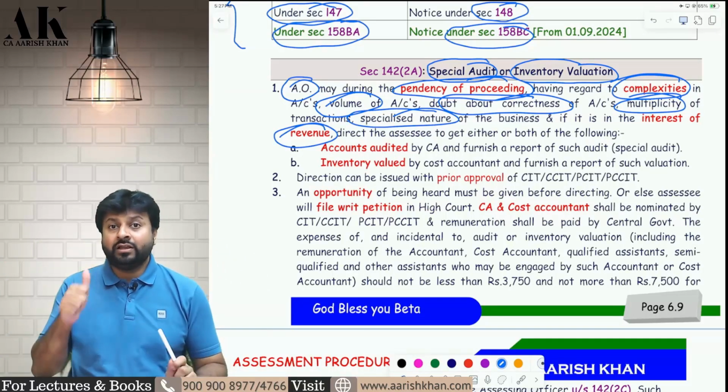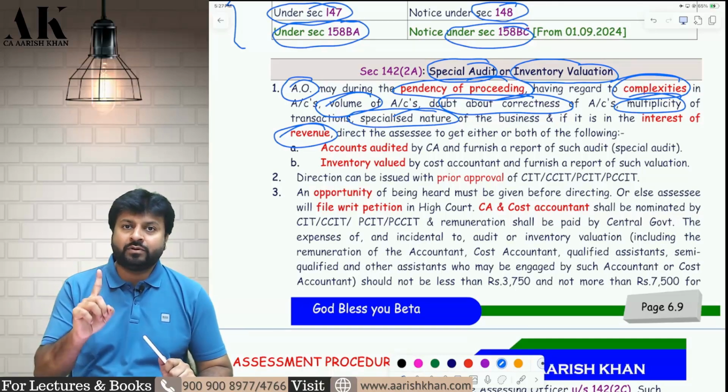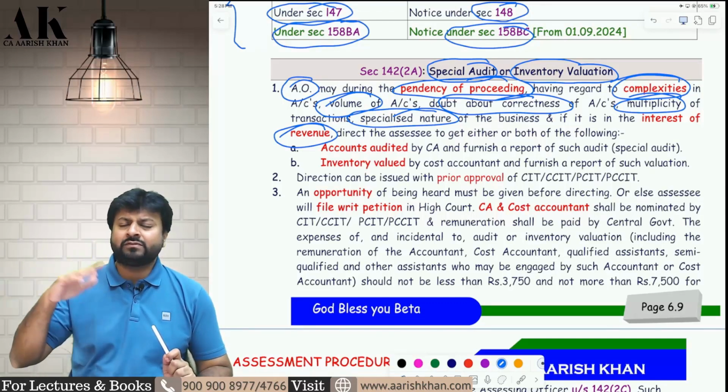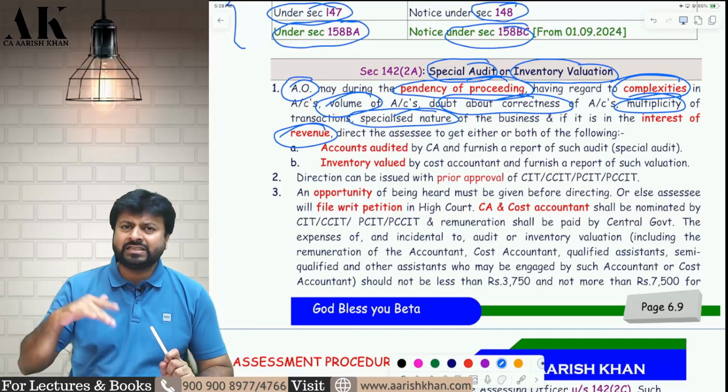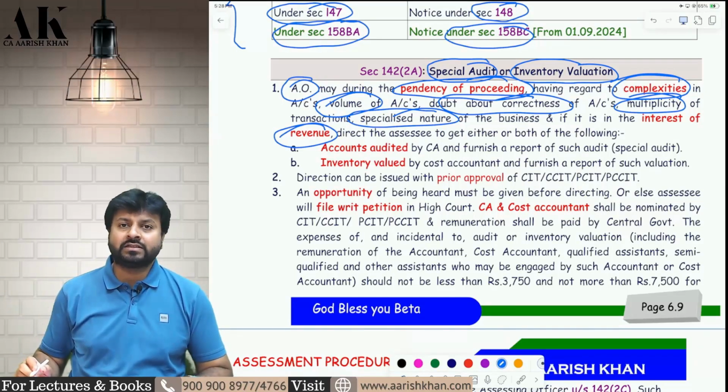So if the AO is of the opinion, during the pendency of proceedings, which is important, the AO can initiate this particular section. The AO should have the opinion that the books are very complex, voluminous, have multiplicity of transactions, are of a specialized nature, and there are doubts about the correctness, and also at the same time it is in the interest of the revenue.